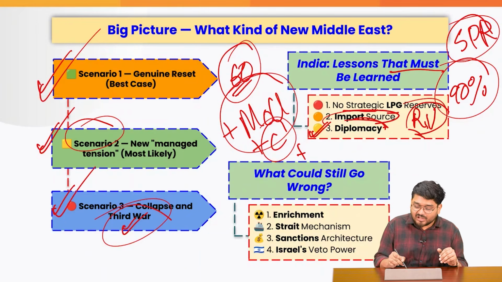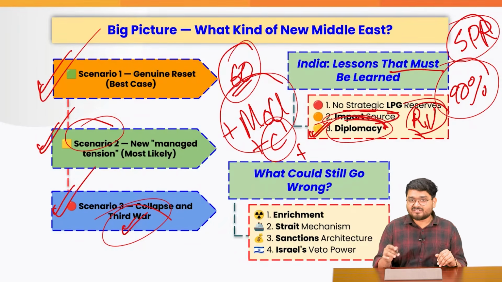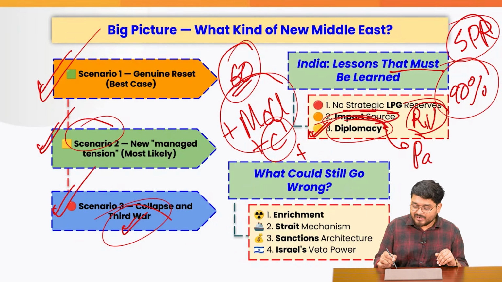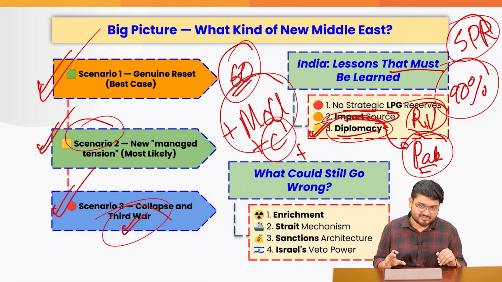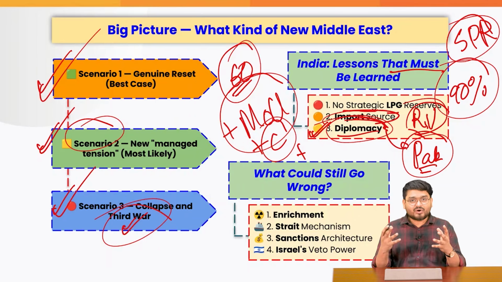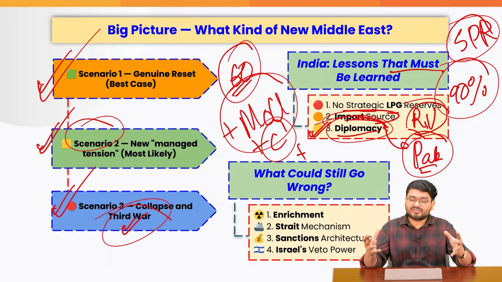Lastly, India also learned something in diplomacy, that countries like Pakistan, they can mediate. Why we cannot? Why we did not negotiate or mediate for peace, right? So this is what will happen at the end of the day.